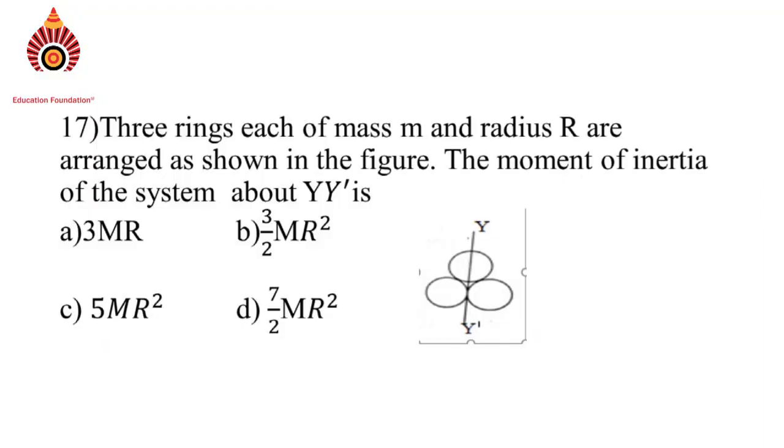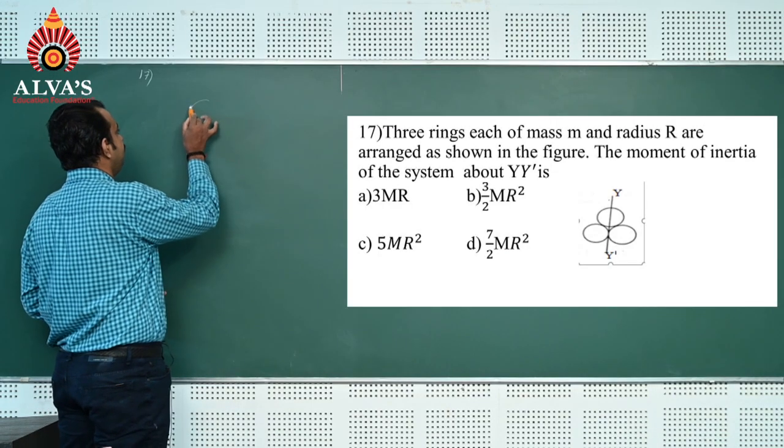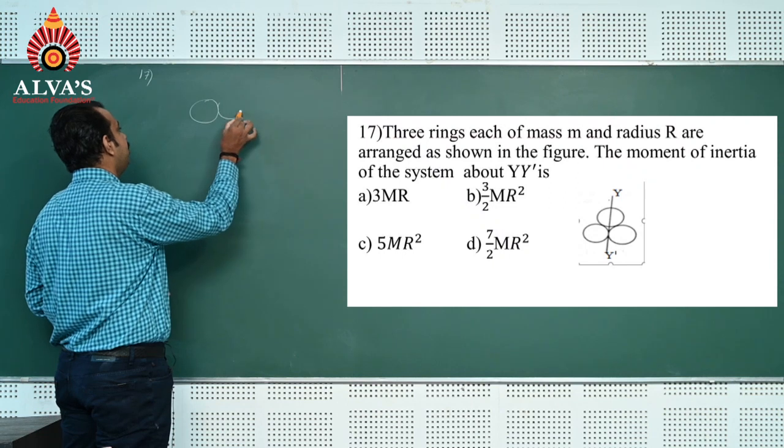Question number 17. 3 rings of mass m and radius r are arranged as shown in the figure. The moment of inertia of the system about y dash is asked. We can just visualize the problem. 3 rings kept just like this.